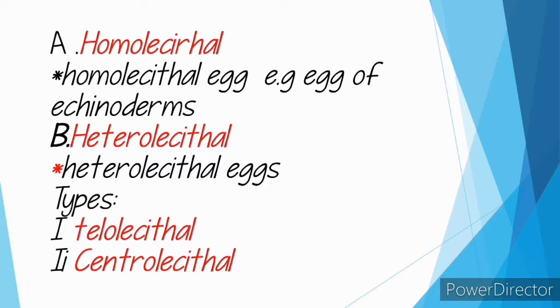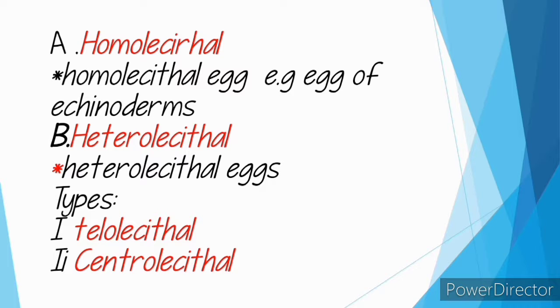The eggs can also be grouped into two types on the basis of the distribution of the yolk in the ooplasm. Homolecithal: the eggs with evenly distributed yolk contents in the ooplasm are known as homolecithal eggs. Examples: eggs of echinoderms. So, B, heterolecithal. The eggs in which the yolk is not evenly distributed in the ooplasm are known as heterolecithal eggs. The heterolecithal eggs may be of the following types.